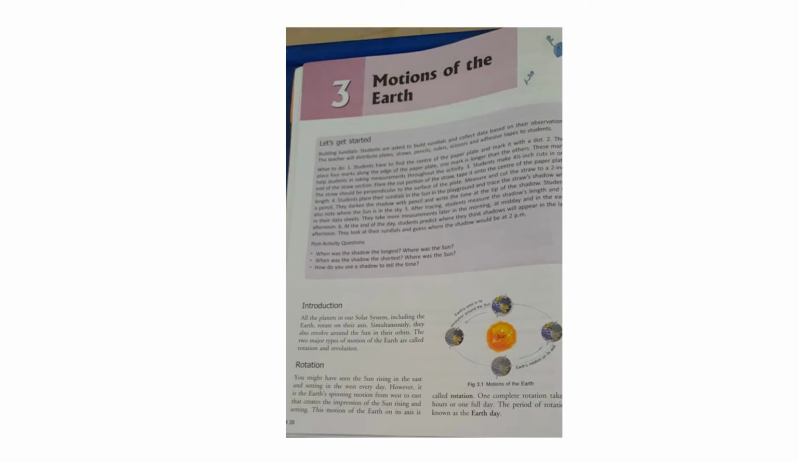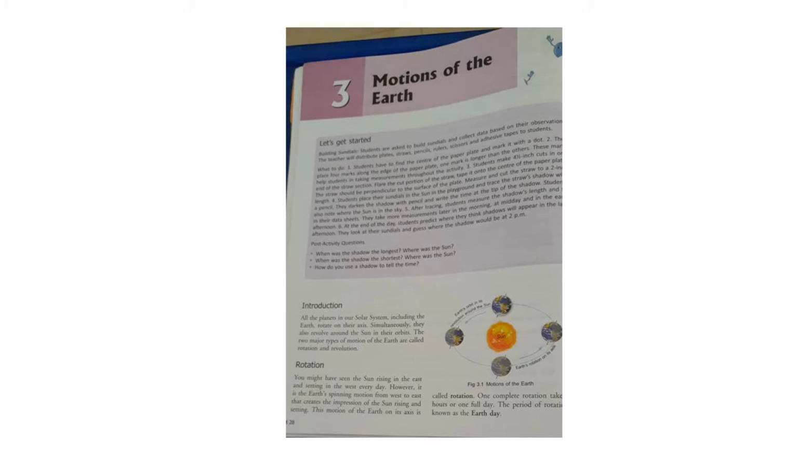One complete rotation takes 24 hours. You know very well, 24 hours means a full day, one day. This period of rotation is known as the earth day. This motion of the earth on its axis is called rotation. One complete rotation takes 24 hours or one full day. The period of rotation is known as the earth day. From a distance in space, the Earth seems to rotate anticlockwise, from west to east.